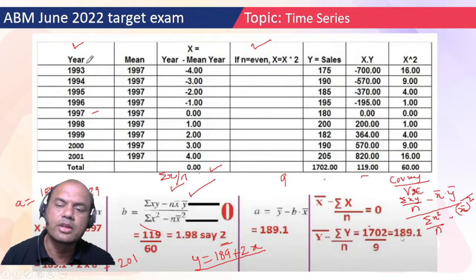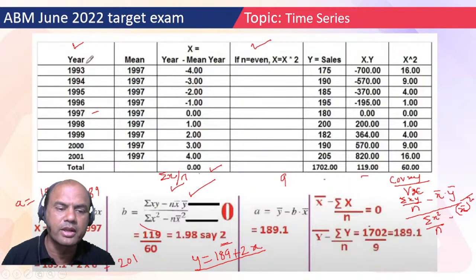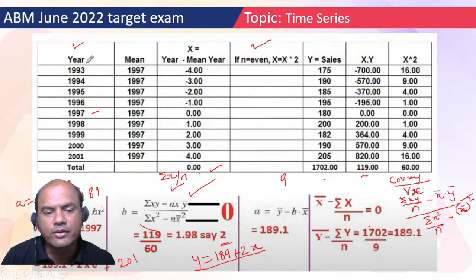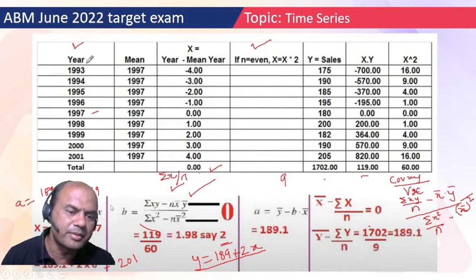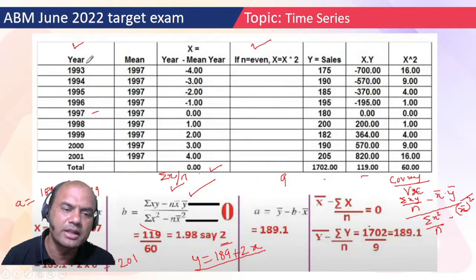So 189. So now what have you got? You have got this y bar. Now we put the value of y bar, means this 189, put it over here, see this. Therefore y bar I know it now, 189, okay? Now what is the equation? 189 equals to a plus b into x bar. What is x bar but 0. So this part becomes 0. So what remains now? Y bar is 189.1 equals to, see this, a equals to 189.1, or forget this 0.1. 189 minus this x bar is 0, so this becomes 0. So a equals to 189. Now I have got a equals to 189, got this point.